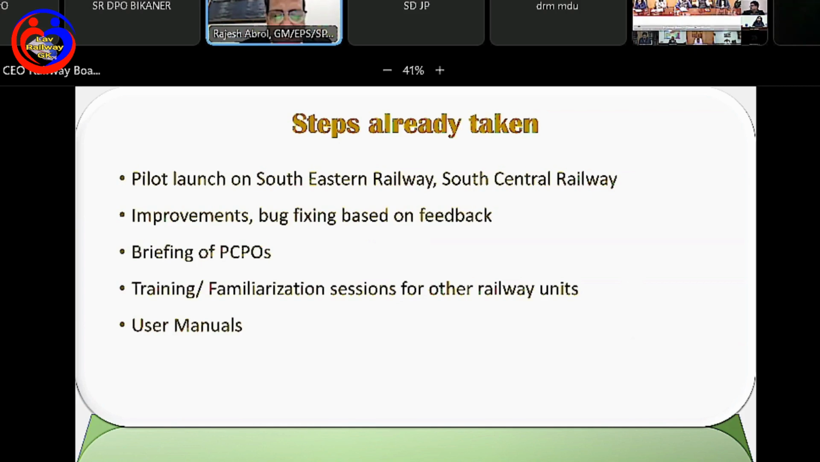We have this entire week we are conducting the training and familiarization sessions for all the other railway units, so that by Friday all these sessions will be over, and I think the railway units will be in a position to start working on creation of the database for all the Cadre management modules. We have also released the user manuals, and we are making further changes based on the feedback. We'll make further changes in the user manuals, but the basic work can be done based on whatever knowledge is required for these user manuals.